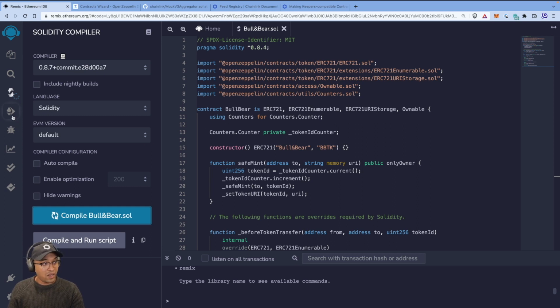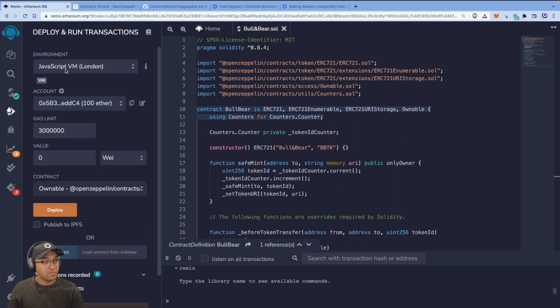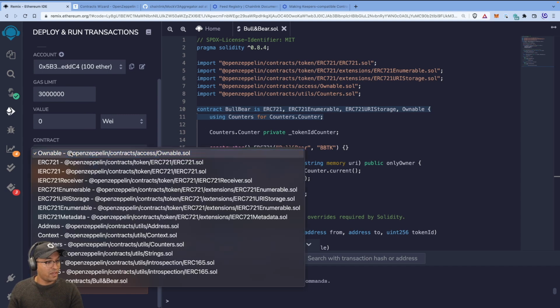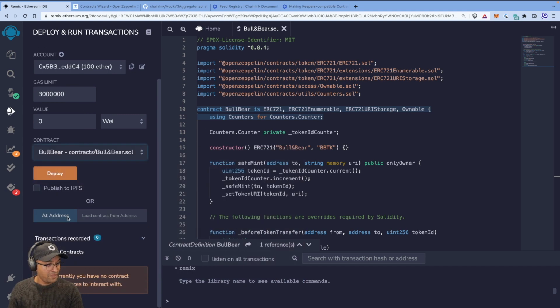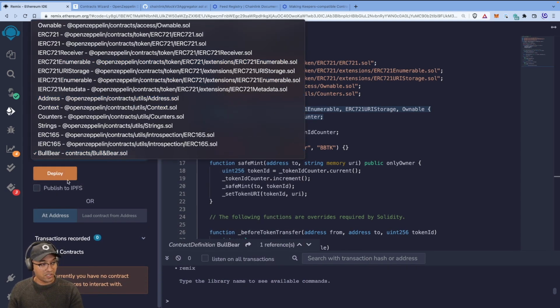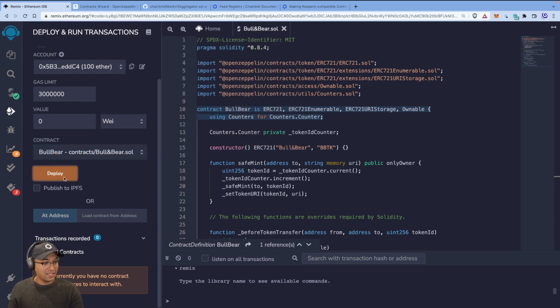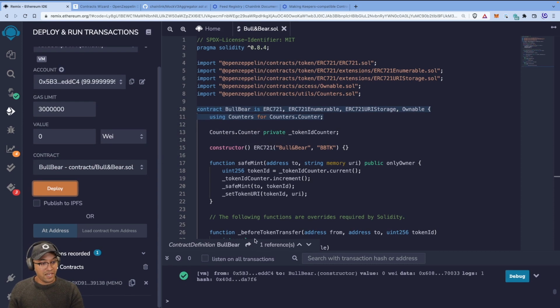And for now, I'm going to put it onto my local JavaScript VM, so my in-browser blockchain network, and that's fine. So I'm going to try and deploy. Make sure you choose the bull and bear contract, and not one of the other contracts that we've imported. They all show up in the contract list, so we just use the bull and bear one, and let's deploy it, right? Great. So now we can see that it's been deployed.